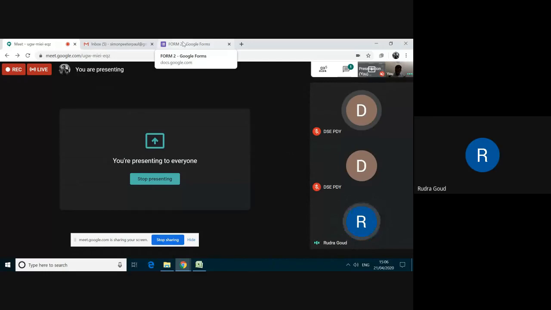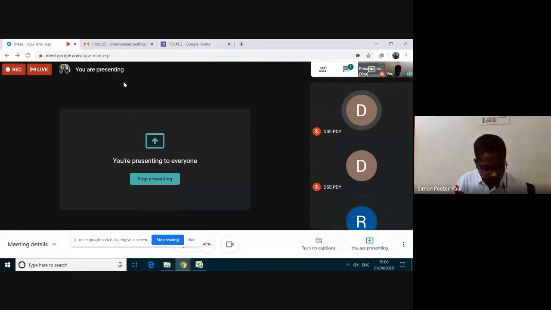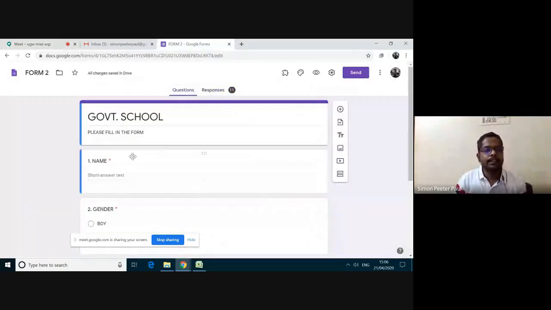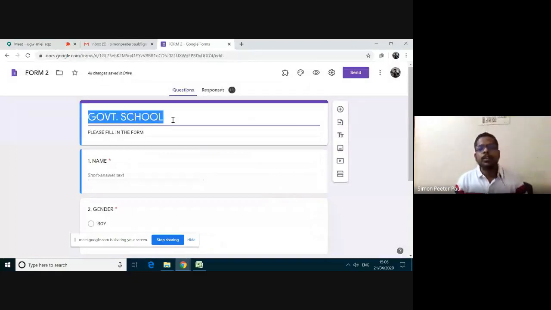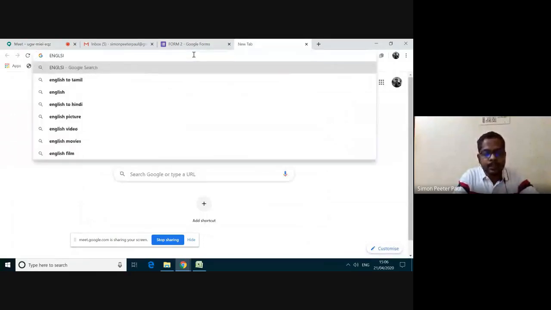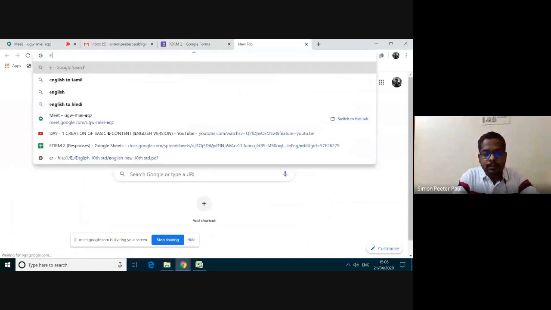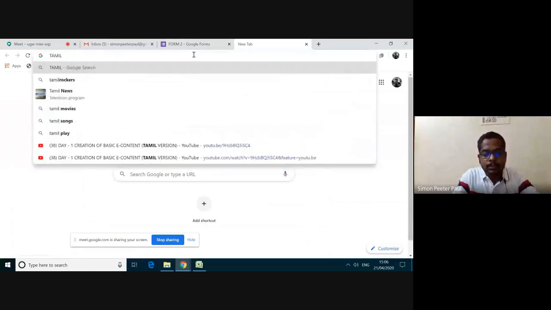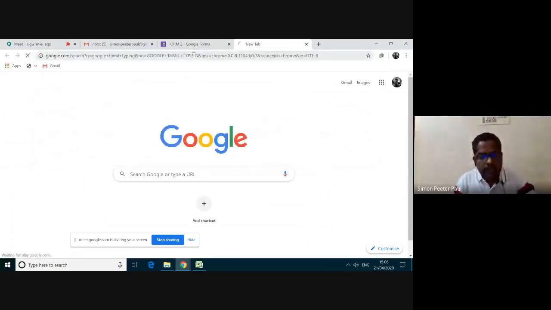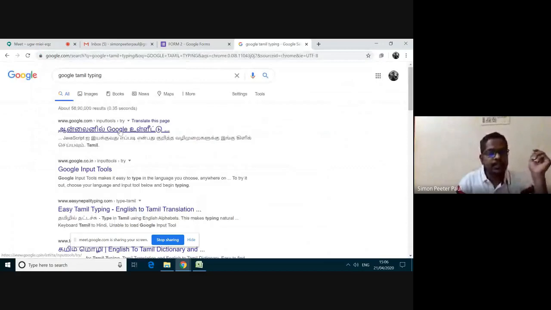Yes, you can change the language. You can change the language here. See here, here it's in the government school. Go to Google and type Google Tamil typing. I'm going to Google and I'm typing here.